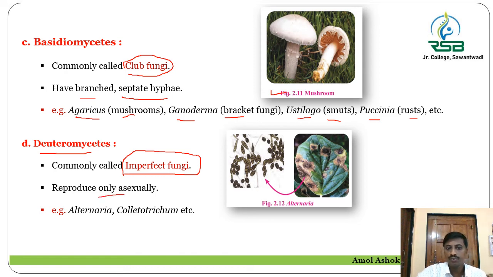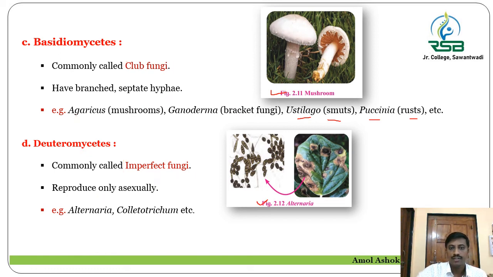They reproduce only asexually. Examples are Alternaria, Colletotrichum. Here this Alternaria which infects the plants. So it is all about the classification of fungi into the Phycomycetes, Ascomycetes, Basidiomycetes, and Deuteromycetes. So it is all about the classification of kingdom fungi, their general characteristics.